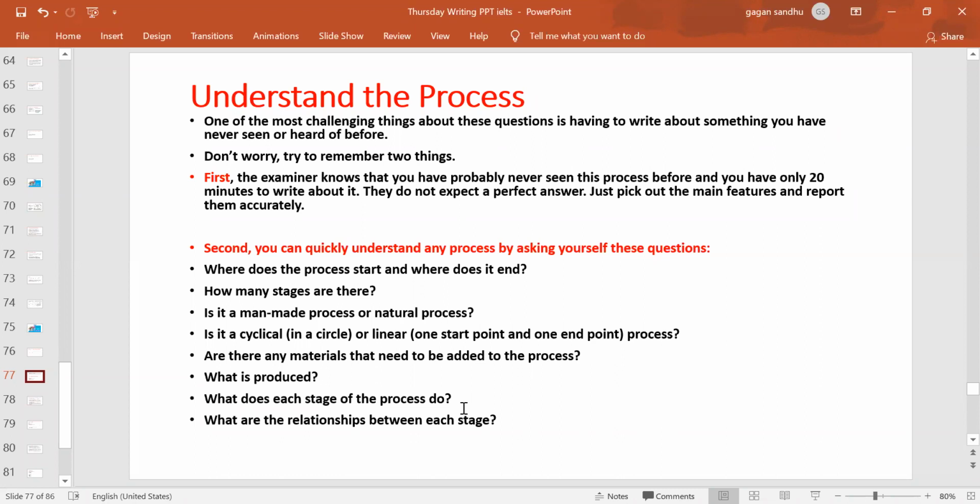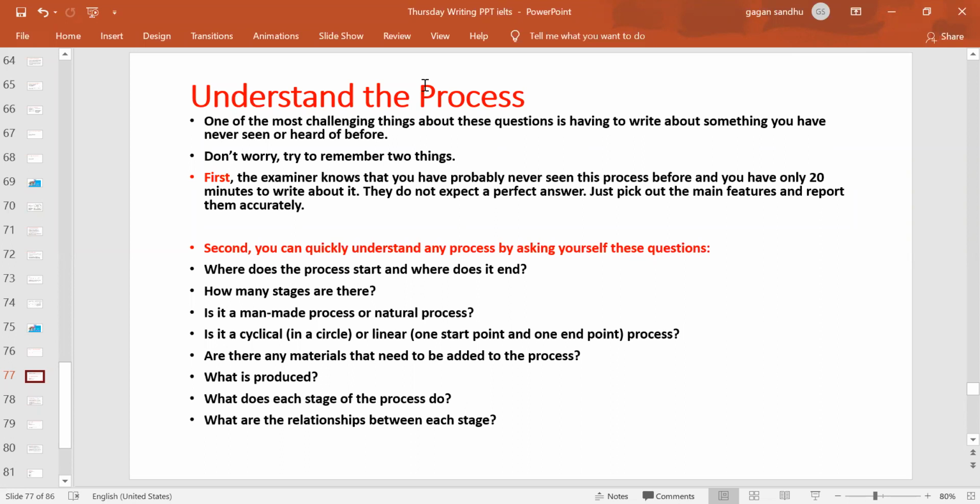So examiners do understand that sometimes there are processes which you have never seen, right? So they are not after any perfect answer as per the understanding of the process, because this is not your GK exam. They are only after how well you are taking out the main features described in the picture, and whether you are reporting them accurately or not, right?